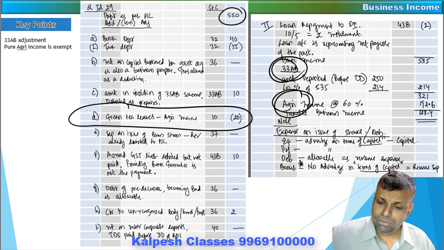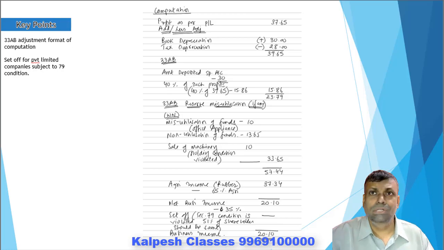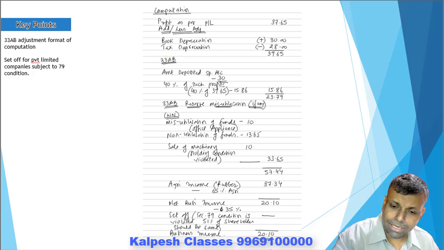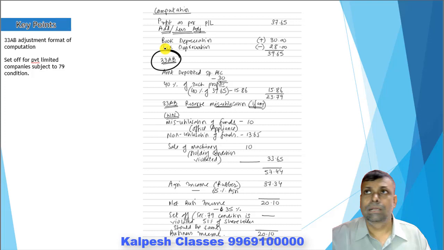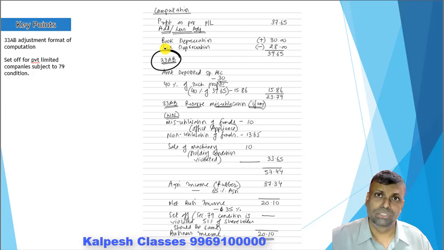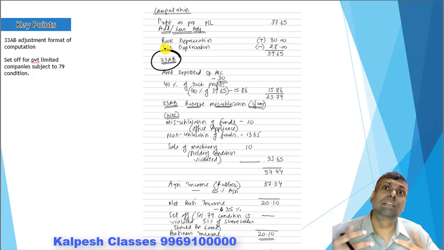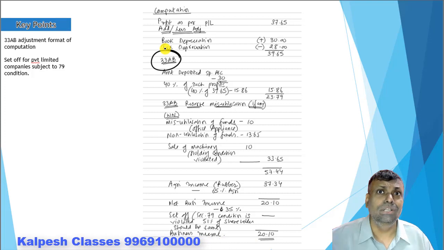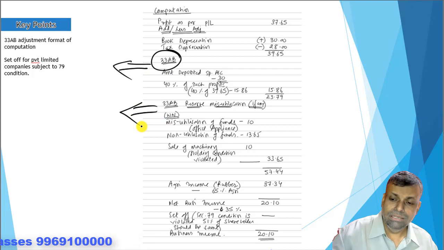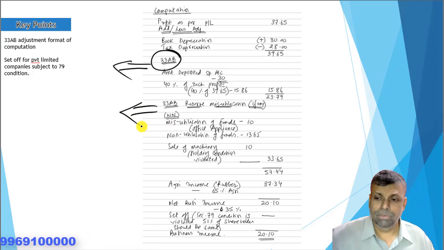Further, friends, if there is any question on section 33AB, there is a sequence which I have already told you. In that particular sequence, in this section 33AB, if there are any deemed incomes, for example, in 33AB there is a reserve maintenance condition and a reserve utilization condition. If because of any violations there is any income which is coming under section 33AB as a deemed income, include it in the 33AB adjustment by itself. In other words, your sequence of computation remains the same.